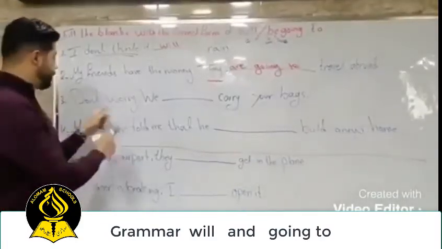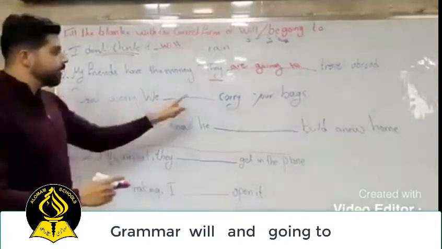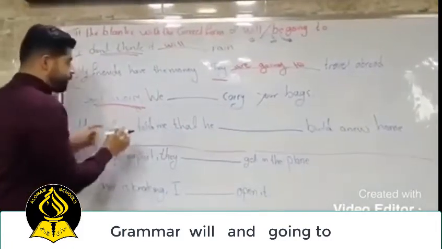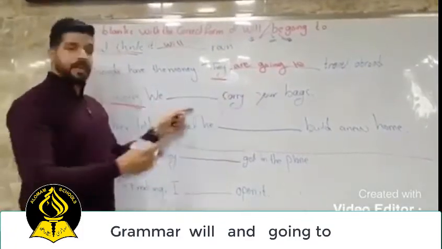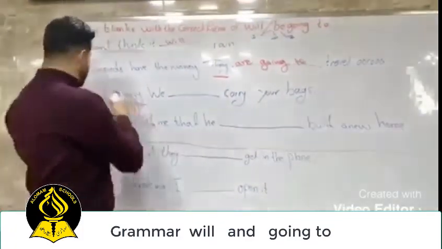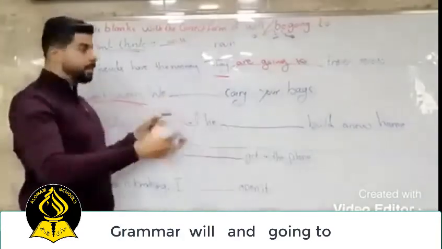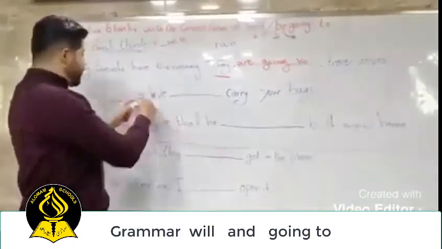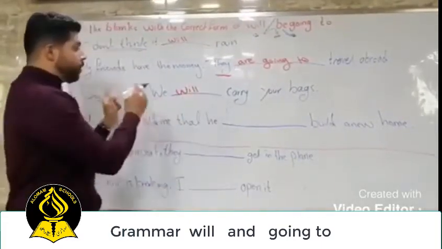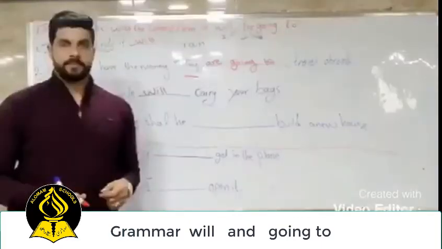Okay, the third sentence: Don't worry. We carry your bags. So here, don't worry, we carry your bags. What do we have here? We have offers. Thank you. So we will give you an offer that we will carry your bags. So we will carry your bags.